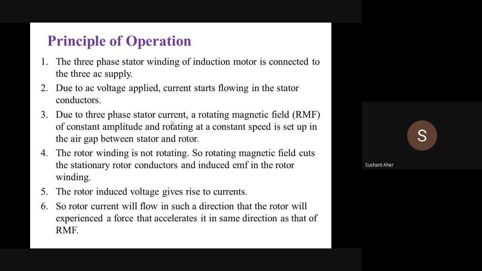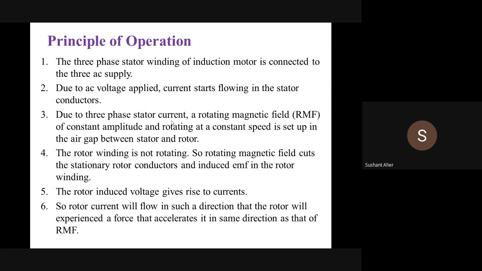Here is the principle of operation of a three-phase induction motor. When we apply supply to the induction motor, due to the applied voltage, current starts flowing in the three different phases. Due to this three-phase current, a field is produced, which is called a rotating magnetic field. The magnitude of this rotating field is constant, but it rotates at a constant speed in the air gap between the stator and the rotor.